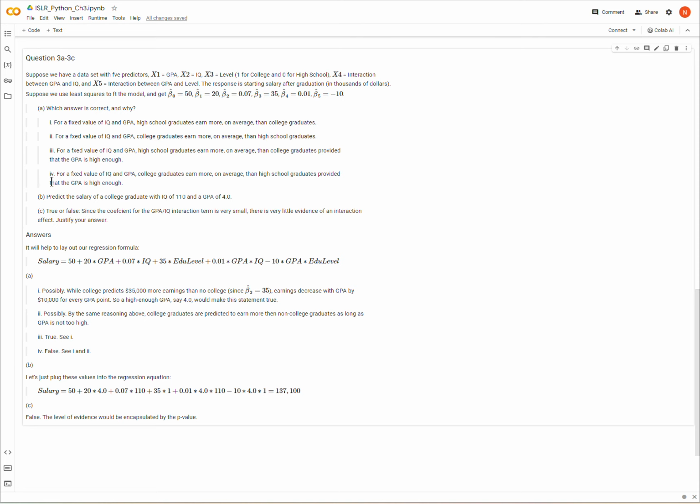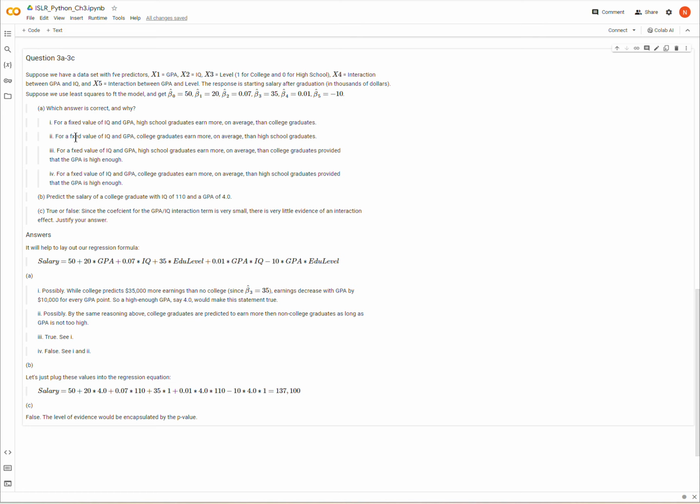Now, option 3 basically specifies that. It says for a fixed IQ and GPA, high school graduates earn more on average than college graduates, provided that the GPA is high enough. Well, that's the situation I just described, and I'm not really sure how 1 and 3 differ, because if you think all the way through 1, you arrive at the same conclusion as for 3. It could be that question 1 does not want you to consider the interaction, but there's nothing in the question to indicate that. So 1 and 3 are answered. Okay, so 3 true.